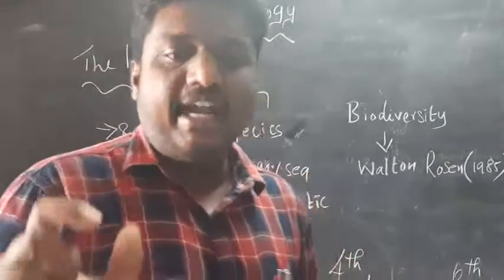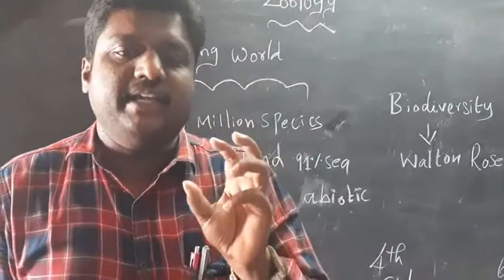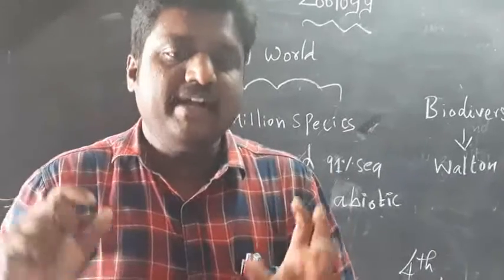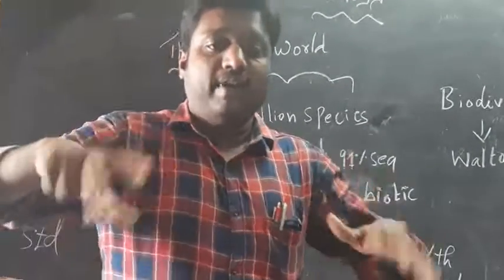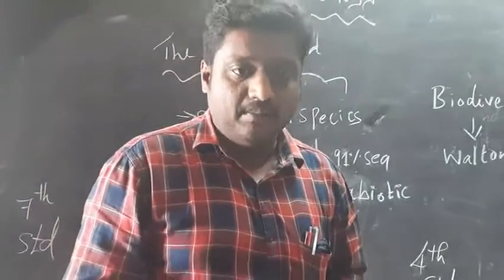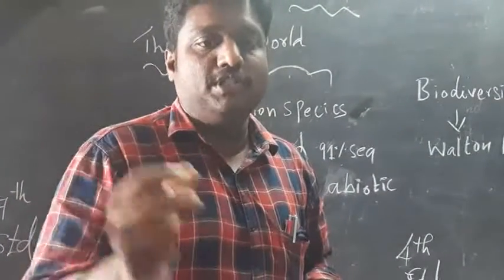First, we see about the diversity in the living world. The earth has numerous habitats with a wide range of living organisms inhabiting them. Plants and animals are present in almost all places.